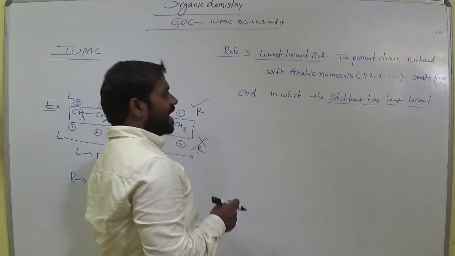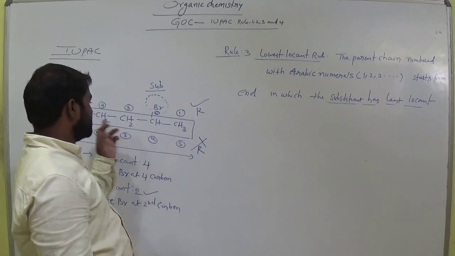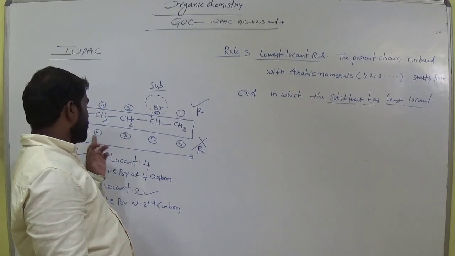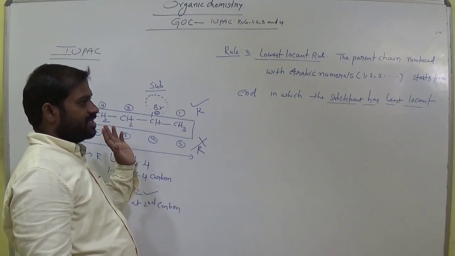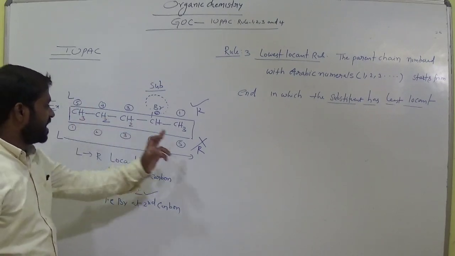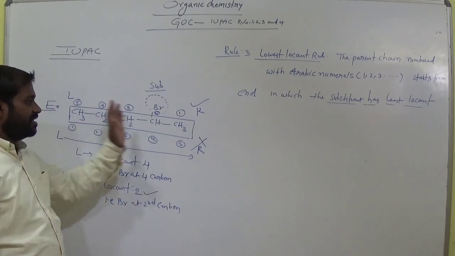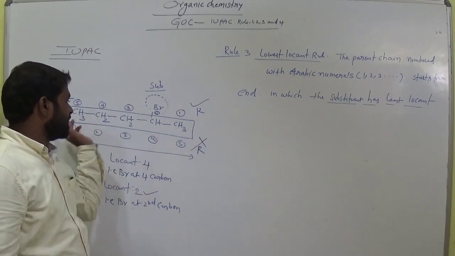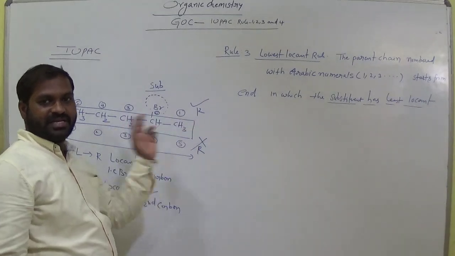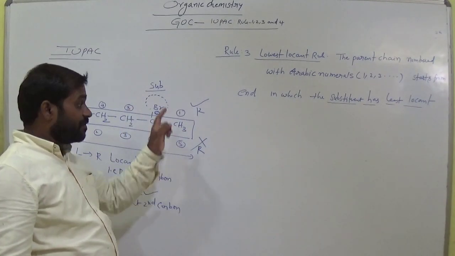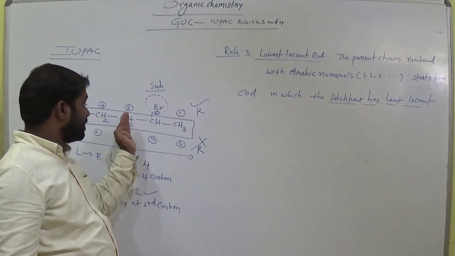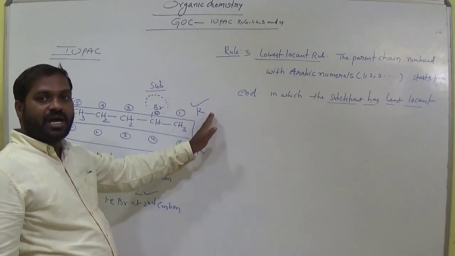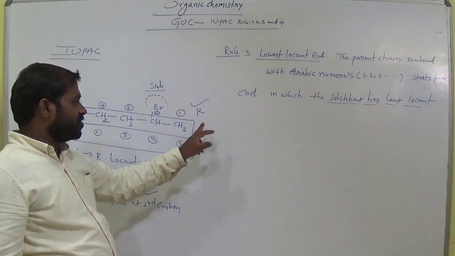The parent chain is numbered with Arabic numerals, that is 1, 2, 3. Okay. Starts from the end. This is the chain which starts from one end, either this side or this side. These two are the ends, or terminals. We start the numbering from the ends, not in the middle. So we start the numbering at the end of the chain only.